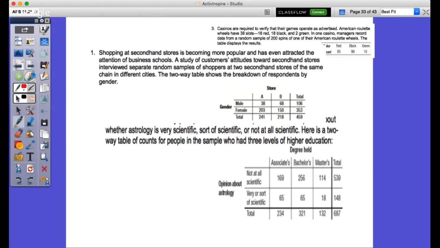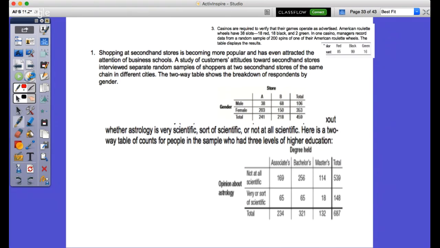Yeah, that is weird. I would say 2 samples are store A and store B. And I would just say it's not necessarily attitude, it's more gender, who shops there. You know what I mean? I could see that because it should be attitude, and I get that. Like, what's their attitude? The table doesn't show that. So I would just say that store A and store B are the 2 samples, and the variable is the gender. And the categories, correct, they're always going to be categories, like where male and female are.